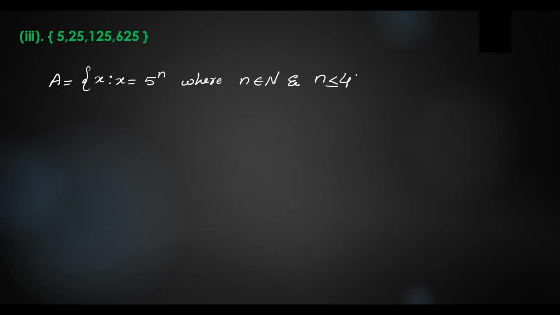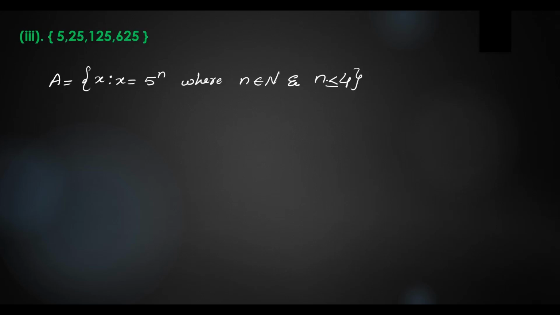What's the next question? Set of 5, 25, 125, 625. So we can write A is equal to set of x such that x is equal to 5 power n, where n belongs to capital N, that means n belongs to natural numbers, and n is less than or equal to 4.